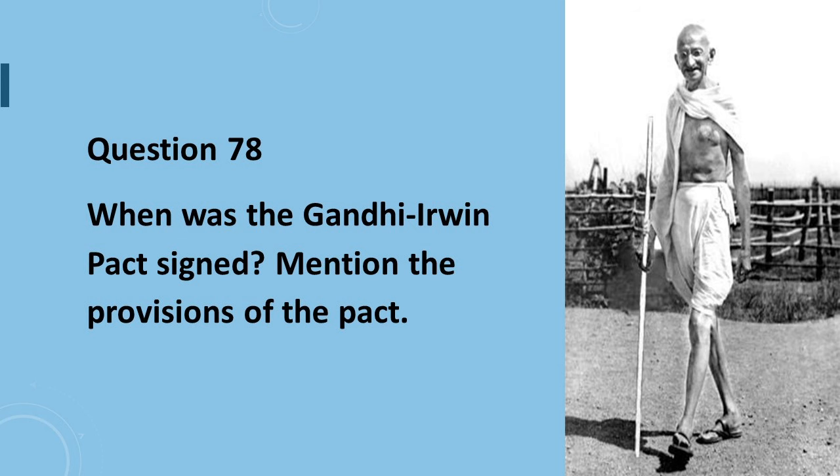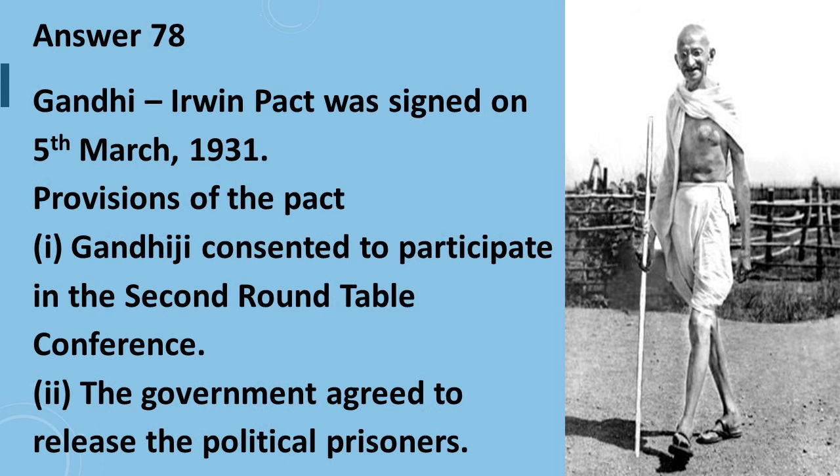Question number 78 says, when was the Gandhi-Irwin Pact signed? Mention the provisions of the pact. Answer to question number 78 is, Gandhi-Irwin Pact was signed on 5th March 1931. And the provisions of the pact were, first is, Gandhiji consented to participate in the second round table conference. Second is, the government agreed to release the political prisoners.